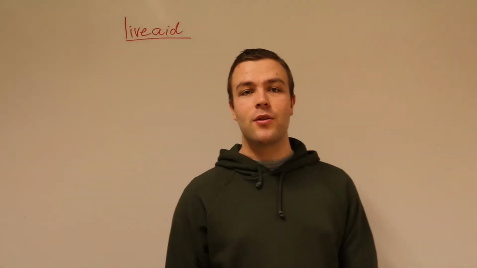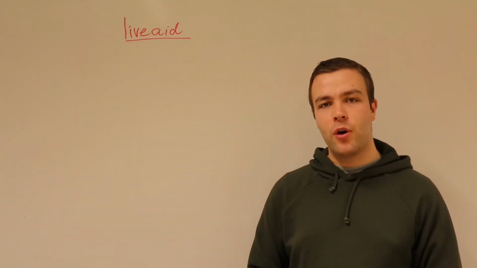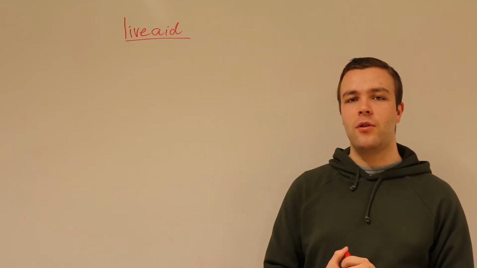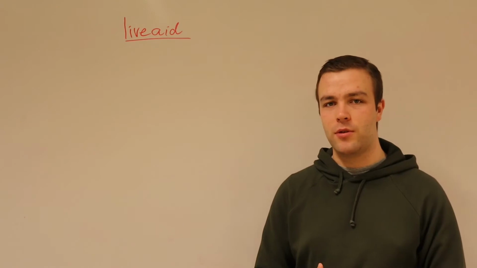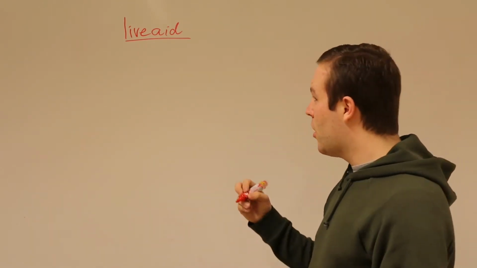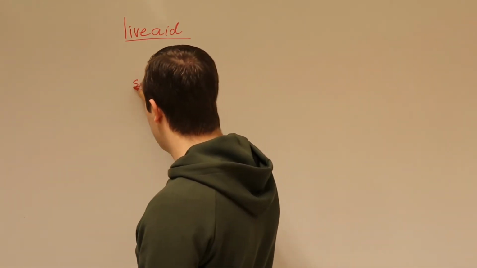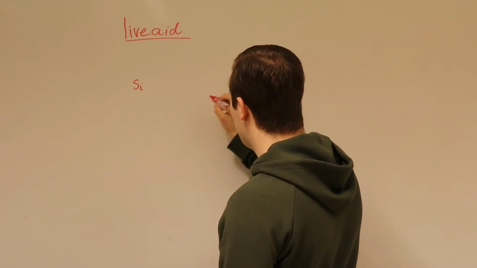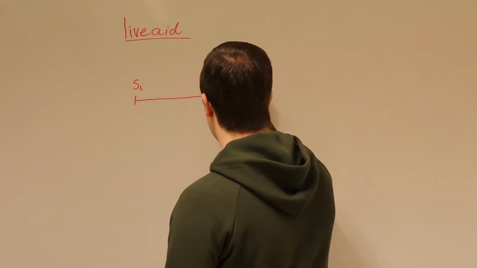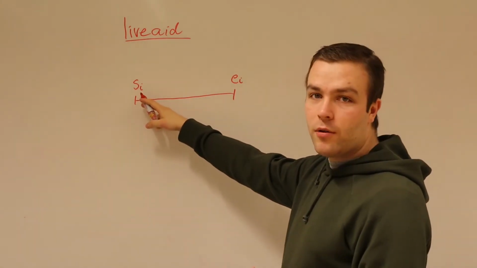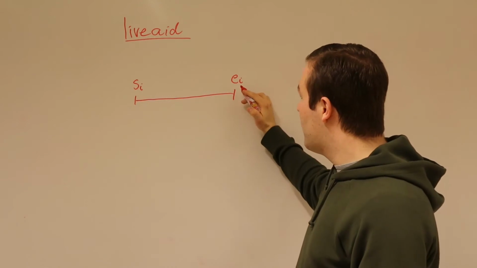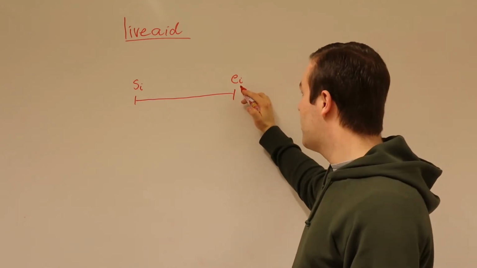Hello, this is the solution video for the Live Aid problem from BGOpen 2021. In the Live Aid problem, you are organizing a concert and you're given a set of musicians that want to perform at your concert. Each musician comes with a start time and an end time. This is when the musician wants to start their part of the concert, and this is when the musician wants to end their part of the concert.